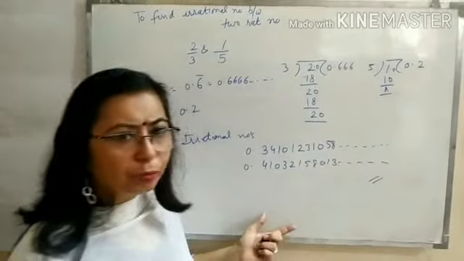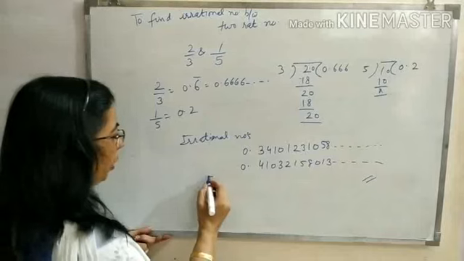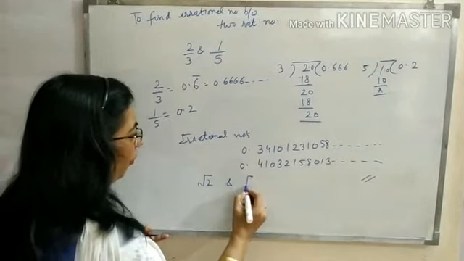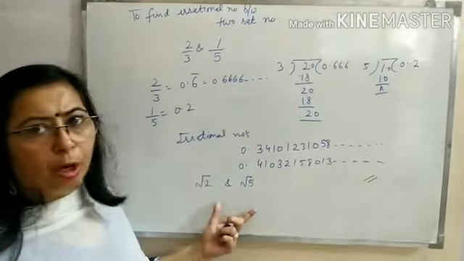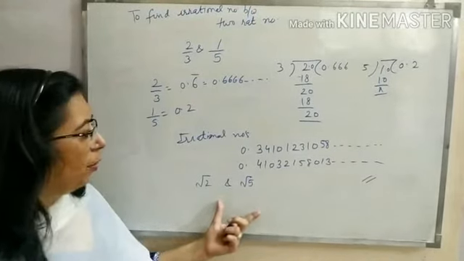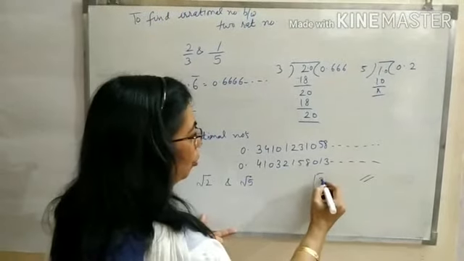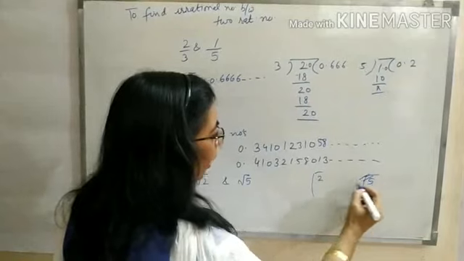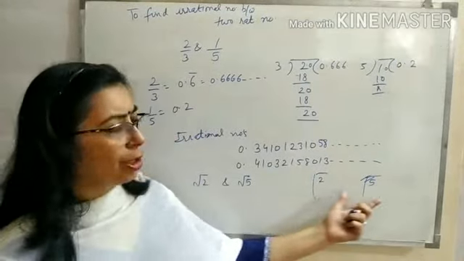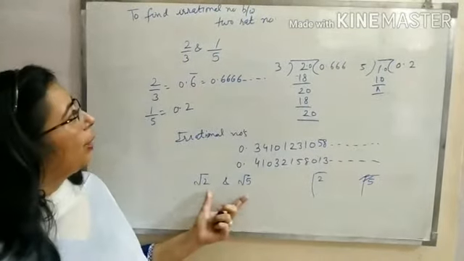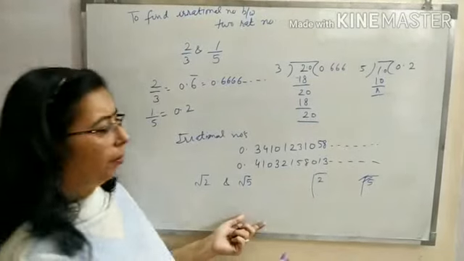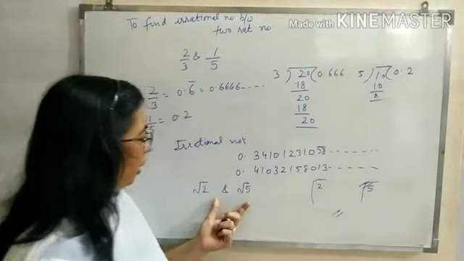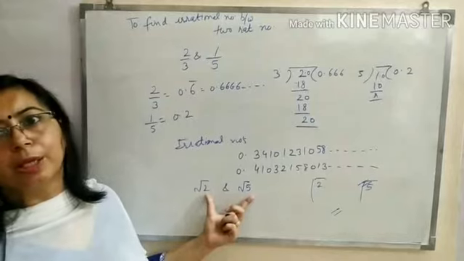If you are given two irrational numbers, root 2 and root 5, you know how to find the square roots of these two numbers. Find the square root of 2 and square root of 5, and then you will get the decimal expansions of these two, and after that you can write any two irrational numbers lying between them.